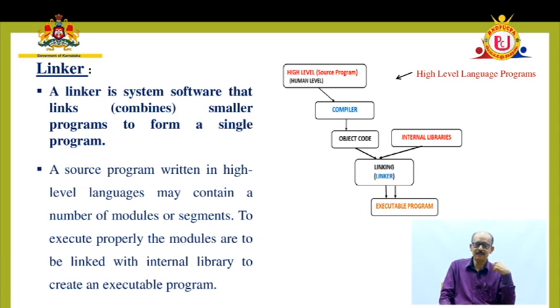So you can see in the first one, the source program, or it can be a set of programs. The programs are given to the compiler. The compiler translates and then generates the object code, the object program. There is a linking process by the linker. What is that?